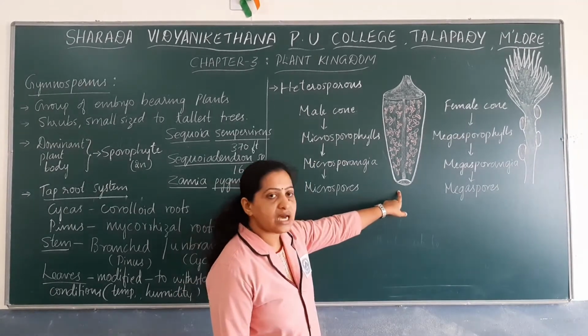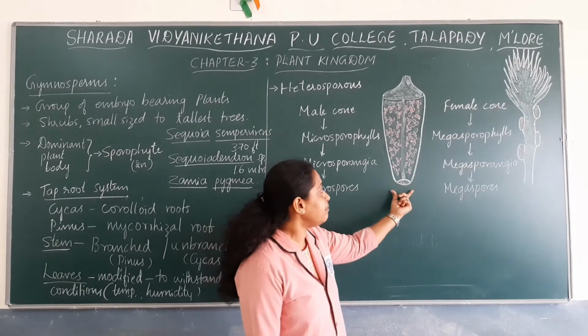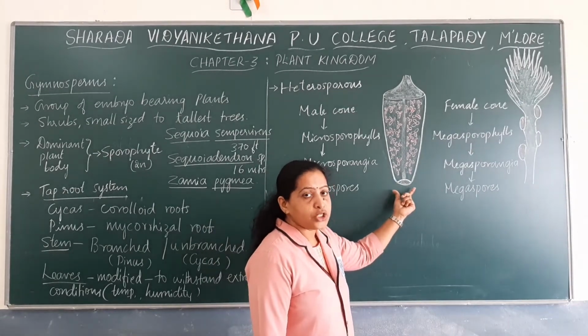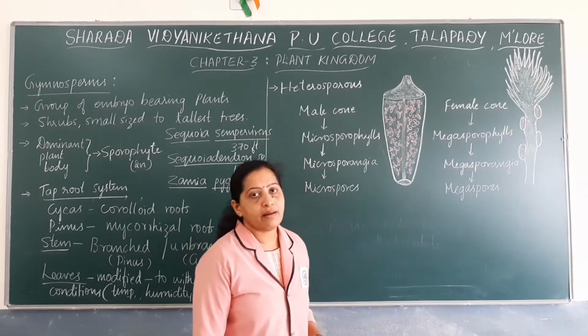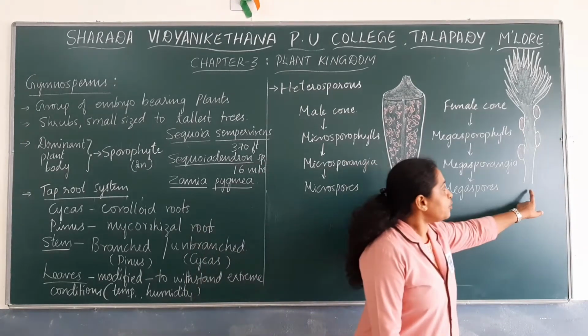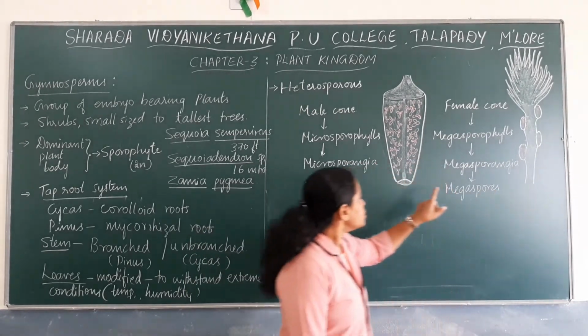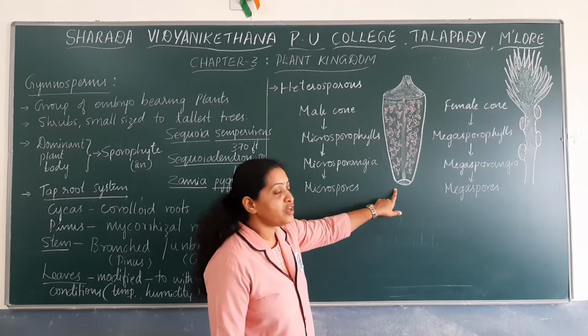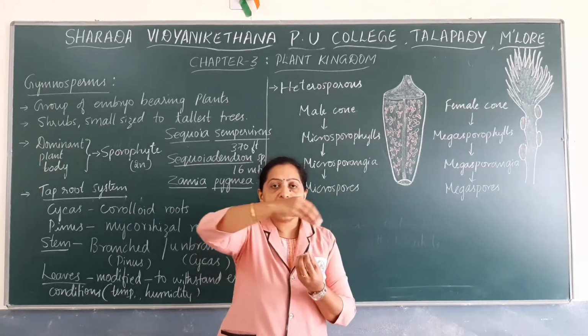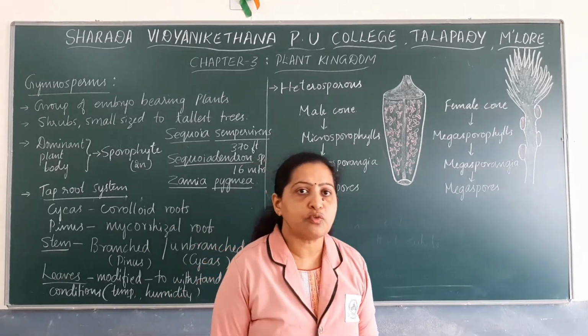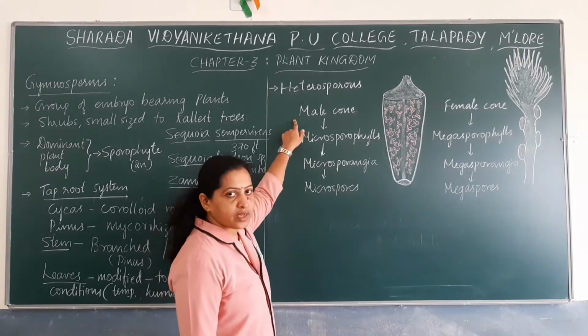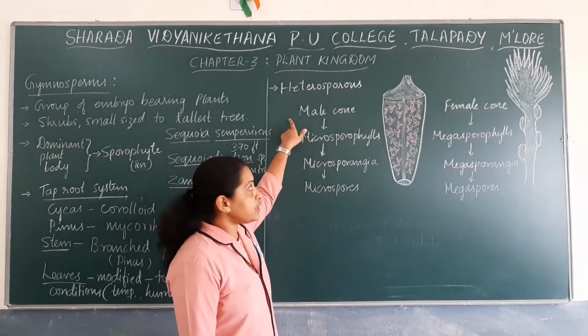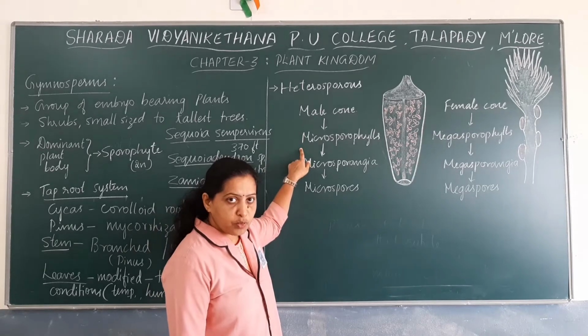See, this is an example of a microsporophyll, or this is the image of a microsporophyll. This is a microsporophyll formed in cycas. This is a megasporophyll formed in cycas. Many such microsporophylls are arranged spirally around an axis to form a male cone. Remember that the male cone consists of many microsporophylls.